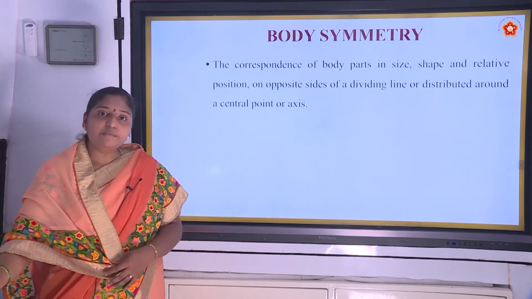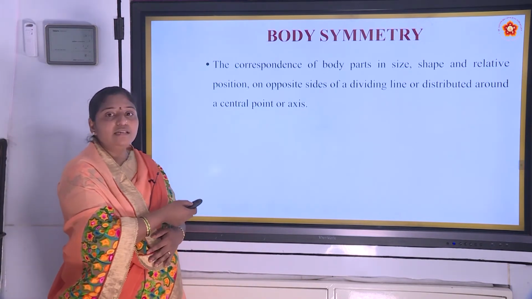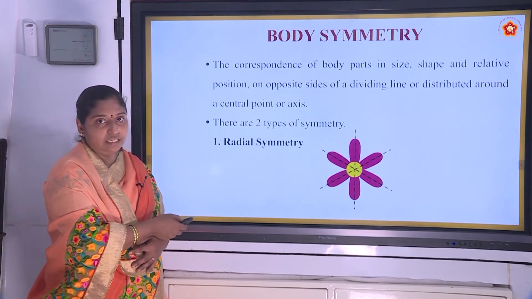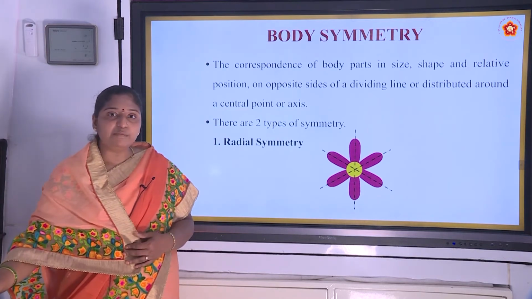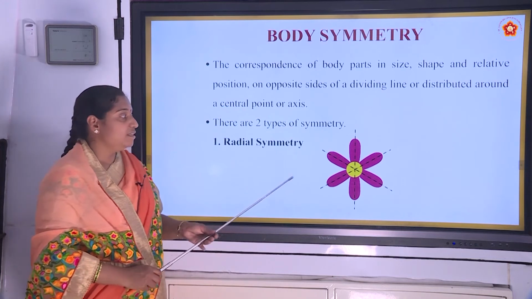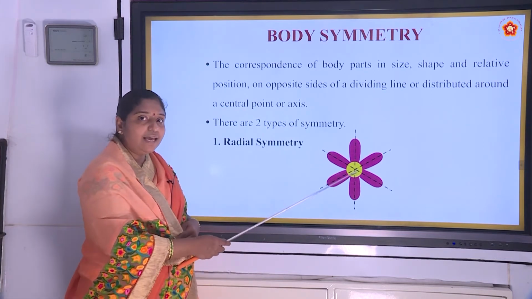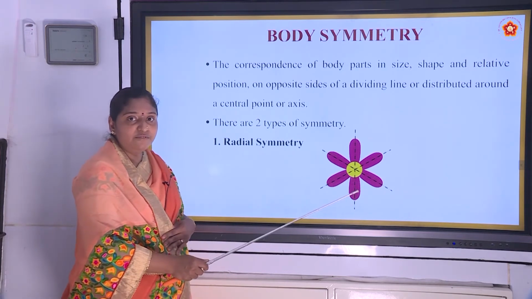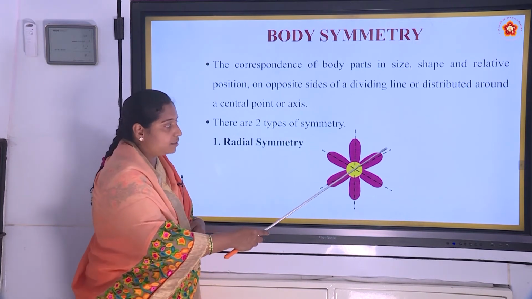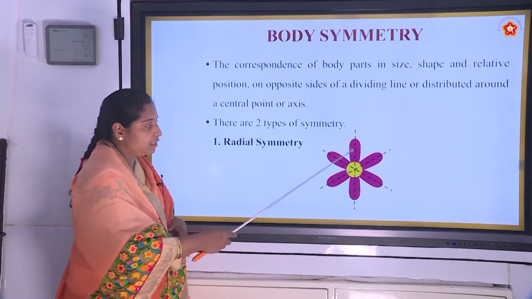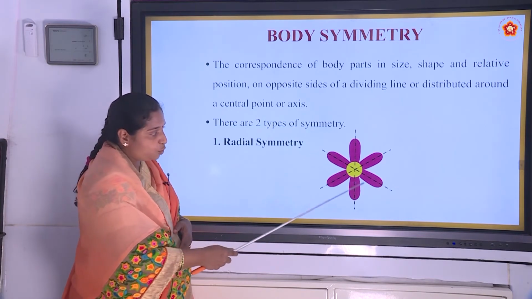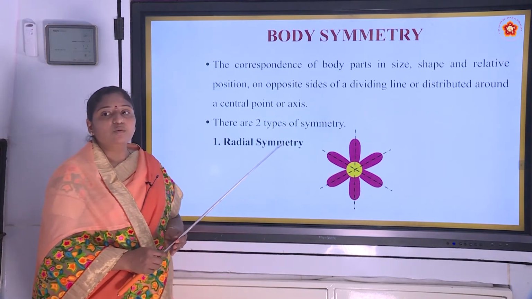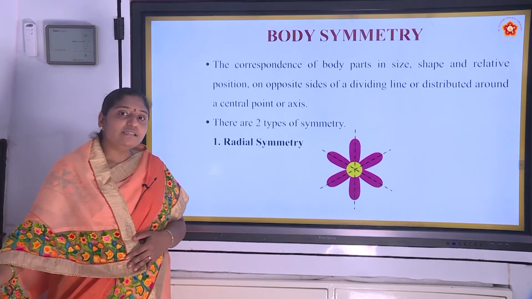And there are two types of symmetry. One is radial symmetry and the other one is bilateral symmetry. We will see first the radial symmetry. Radial symmetry means the object or an organism can be divided into two equal halves through any plane. You can see here the organism can be divided into two equal halves along this axis, or this axis, or this axis. So, this is called radial symmetry.